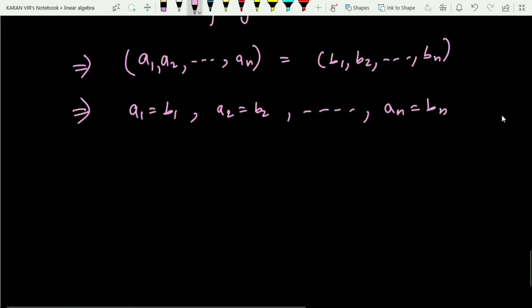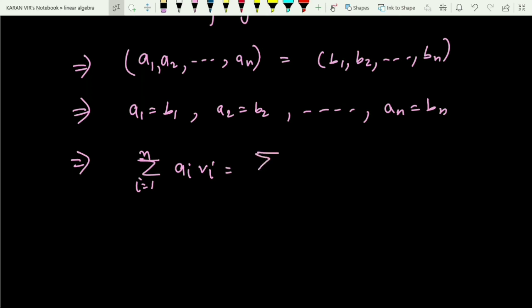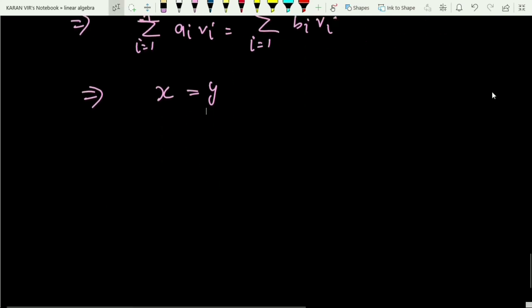And if this is true, this implies the summation i running from 1 to n ai vi must be equal to summation i running from 1 to n bi vi. And what is this? This is nothing but x equals y. So you considered the two images to be equal and finally you proved that the elements are also equal. And that is the definition of 1-1. So it implies that T is 1-1.